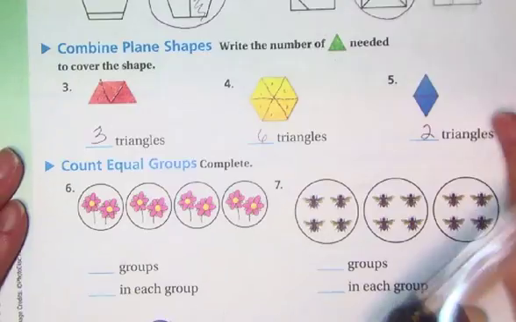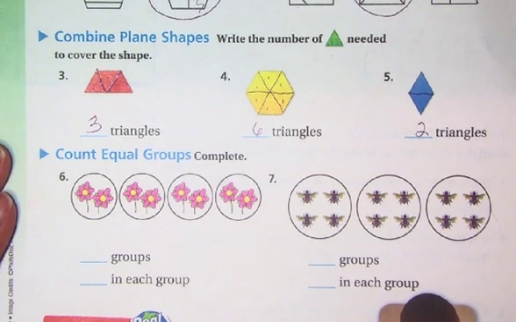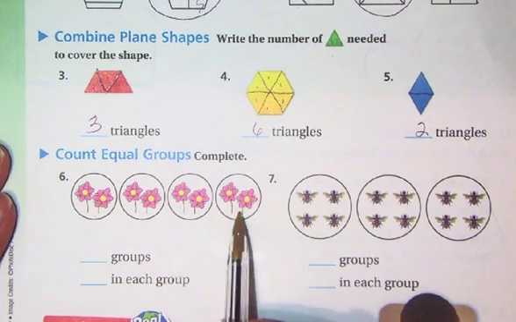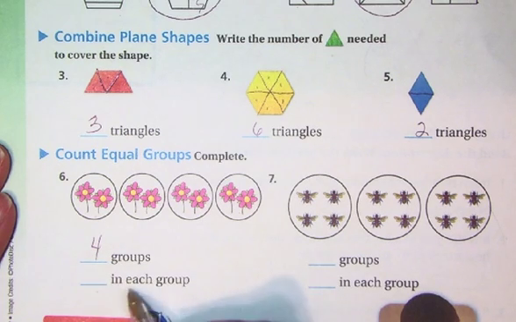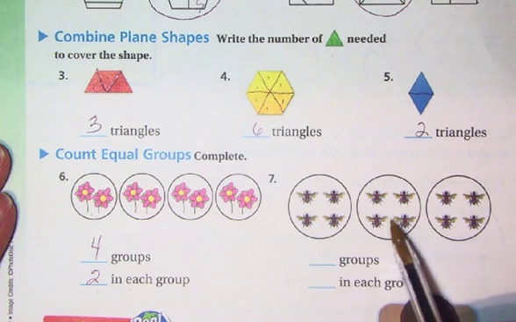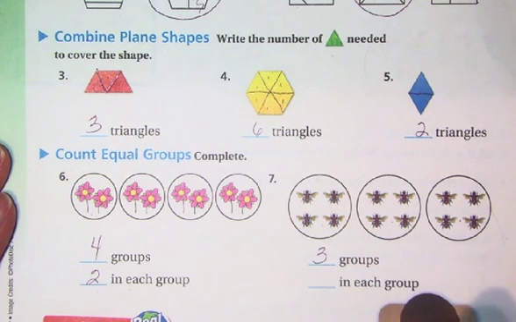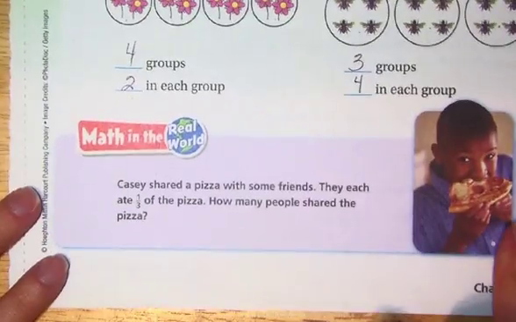It says count equal groups. Again, it's saying, what do you already know? How many groups are there? 1, 2, 3, 4. How many in each group? I only see 2. How many equal groups? Hopefully you said 3. And what's in each of those? There are 4.